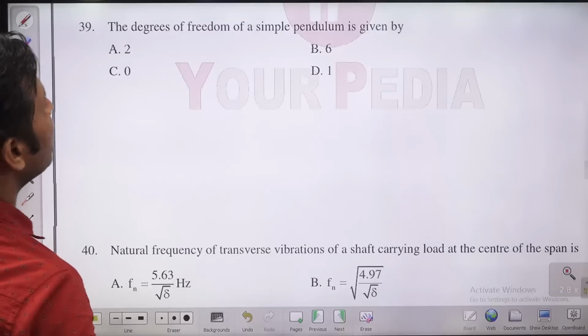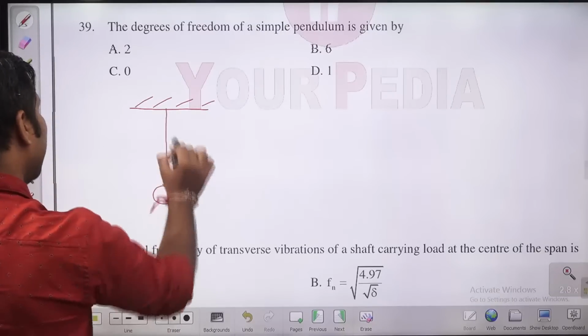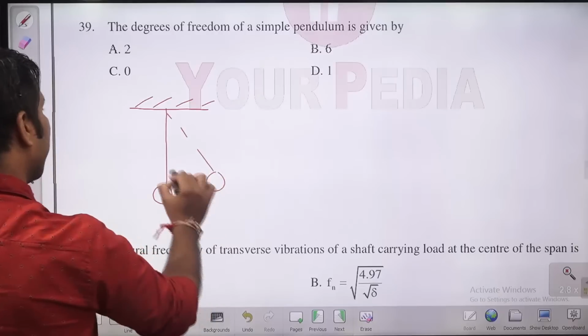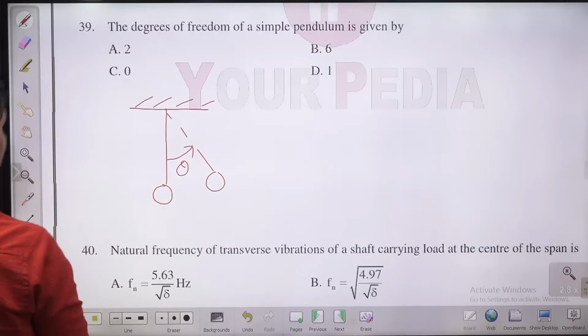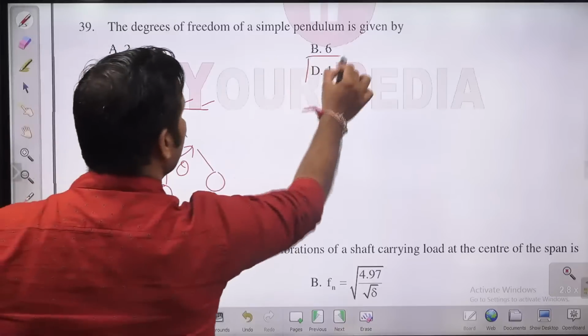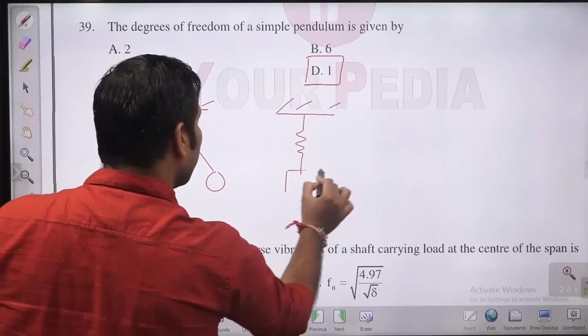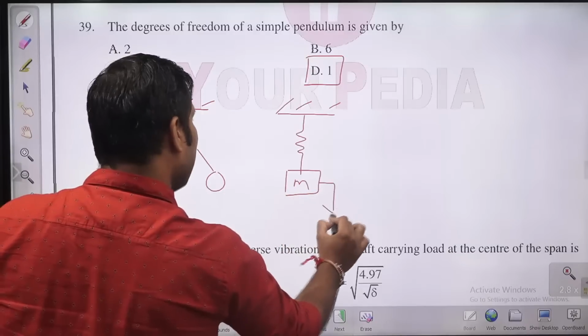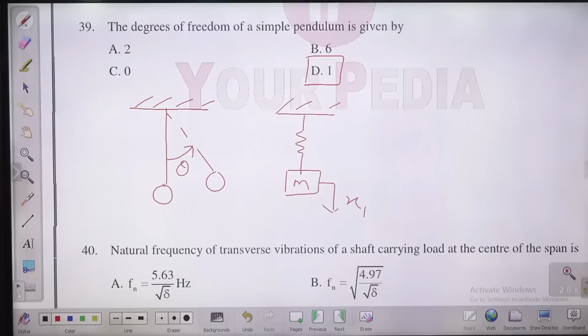The degree of freedom of a simple pendulum. Guys, how much is the degree of freedom of a simple pendulum? How many independent coordinates are required to define the motion of a pendulum, guys? Only 1. So the degree of freedom of a simple pendulum is 1 only, guys. The degree of freedom of a simple single spring mass system is also 1. So simple pendulum and simple spring mass system both have degree of freedom 1.